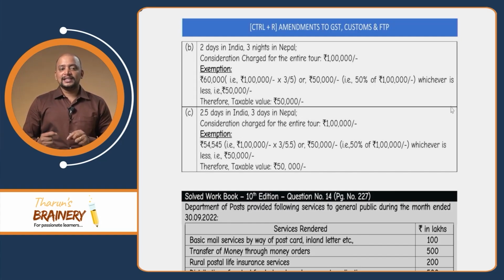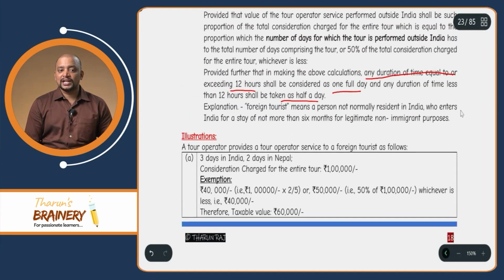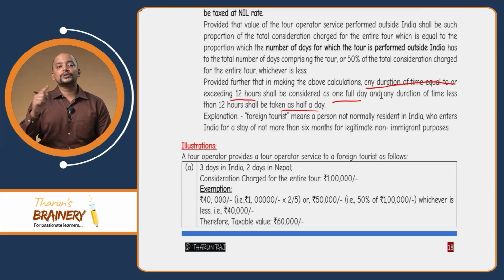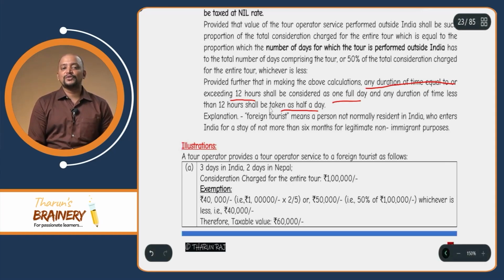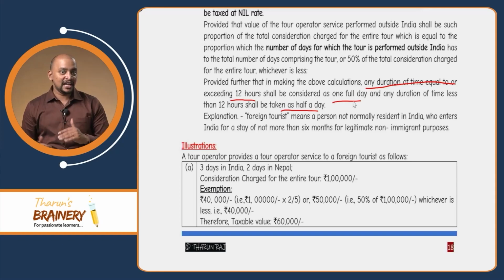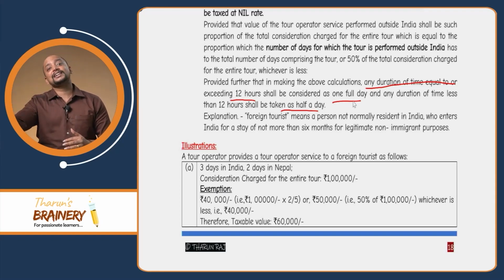Okay. But then in that case, sir, shouldn't we take the 2.5 as 3? No. This explanation is applicable for the purpose of making the above calculation with respect to a tour conducted outside India. So, any duration of time equal to or exceeding 12 hours shall be considered as one full day, and any duration less than 12 hours shall be taken as half a day is for the tour which is conducted outside India.